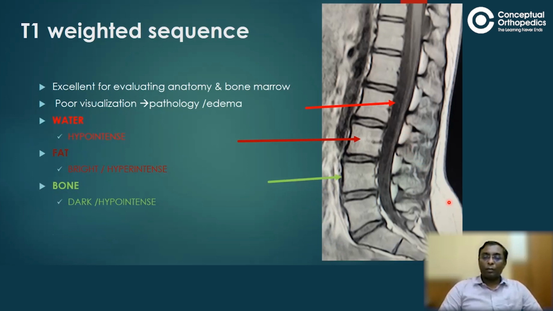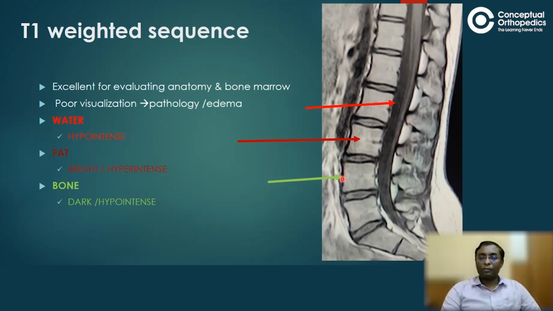And the other is bone. Friends, if you see my arrow, it's ending at the outer cortical margin. The crux here is the cortical margin contains maximum amount of collagen and calcium.